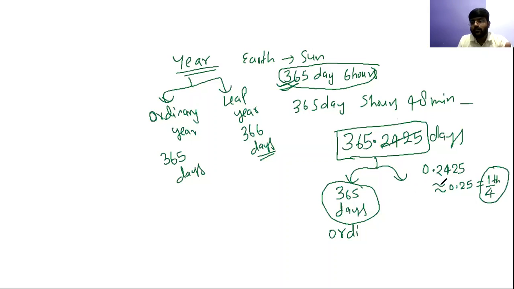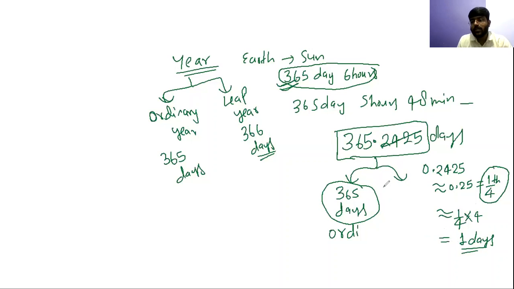So after 1 year you left 1 by 4. After second year again 1 by 4 you left. Third year again 1 by 4 you left. But as soon as the 4th year comes, you are leaving 1 by 4. So in 4th year there will be a difference of 1 complete day, because 1 by 4 multiplied with 4 it will give completely 1 day. So you cannot leave it now.